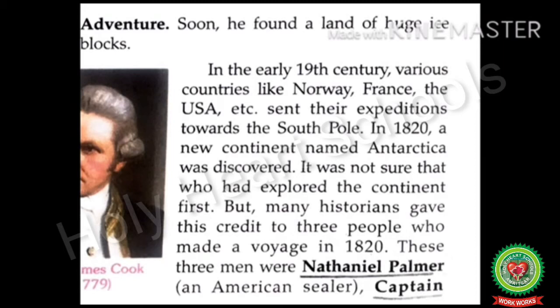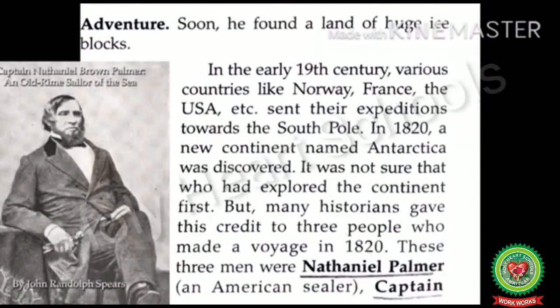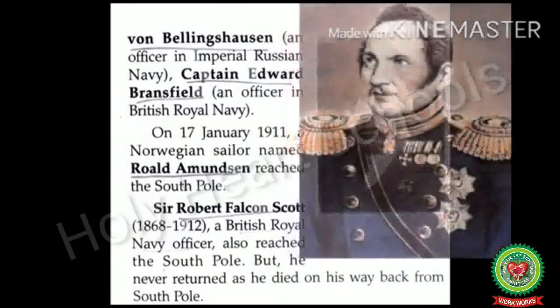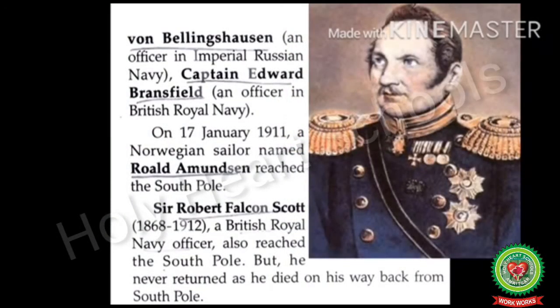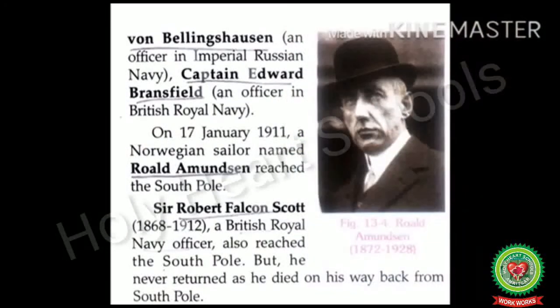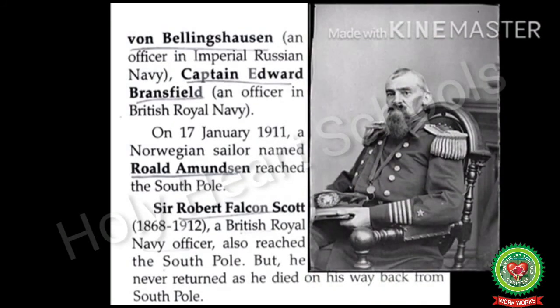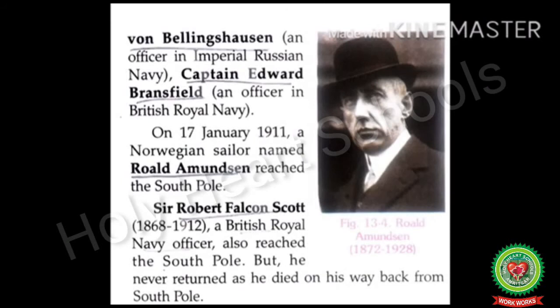It was not sure who had explored the continent first, but many historians gave this credit to three people who made a voyage in 1820. These three men were Nathaniel Palmer, an American sailor, Captain von Bellingshausen, an officer in Imperial Russian Navy, Captain Edward Bransfield, an officer in British Royal Navy.